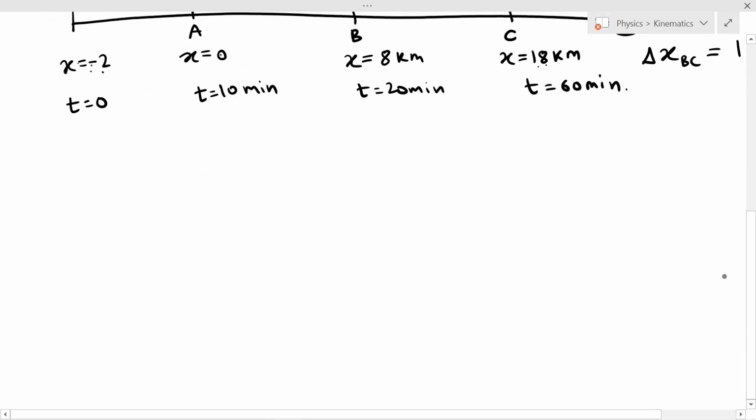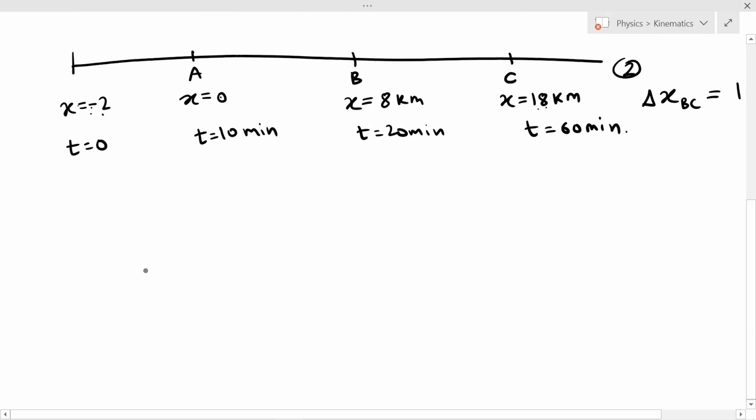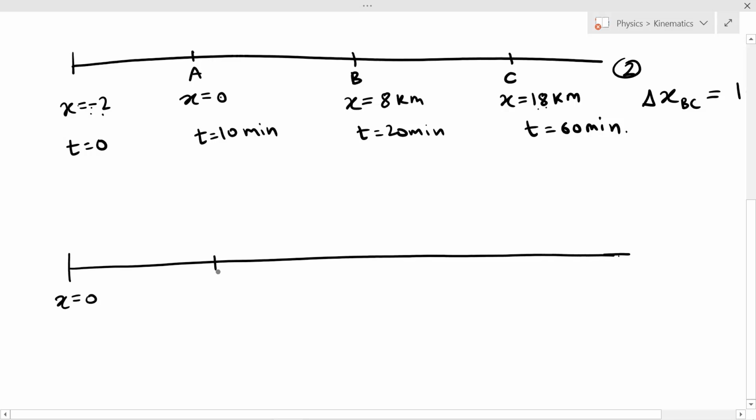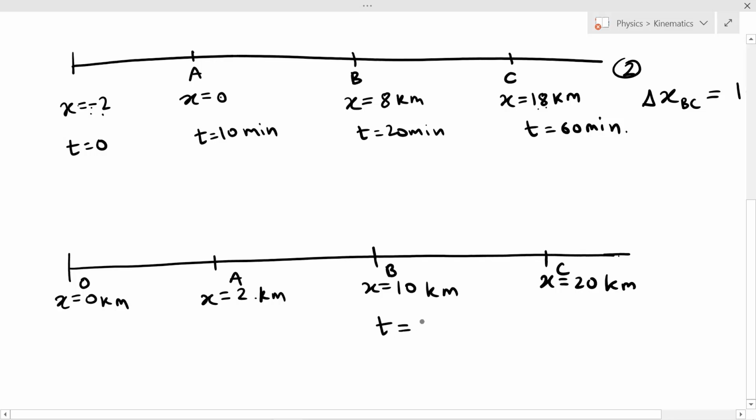Now let's change the origin of the time axis. So let me again draw this, and let's say this is just like before, x equal to 0, x equal to 2, x equal to 10, and x equal to 20. This is in kilometers. This is the origin, this is A, this is B, and this is C. Now let's say my observer starts his clock when the taxi driver is at position B. So this will be t equal to 0.